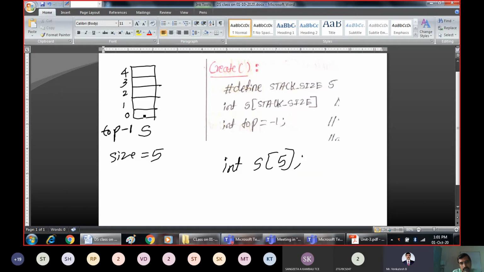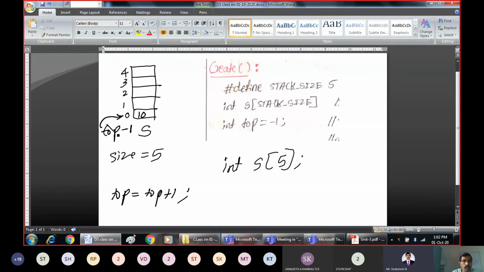To insert there, you should first be able to point to this location. So this top should come and point to this location. That means you should perform top plus plus. Increment the present top by 1. Then top will be made to point to this location, and then you can insert some element here.